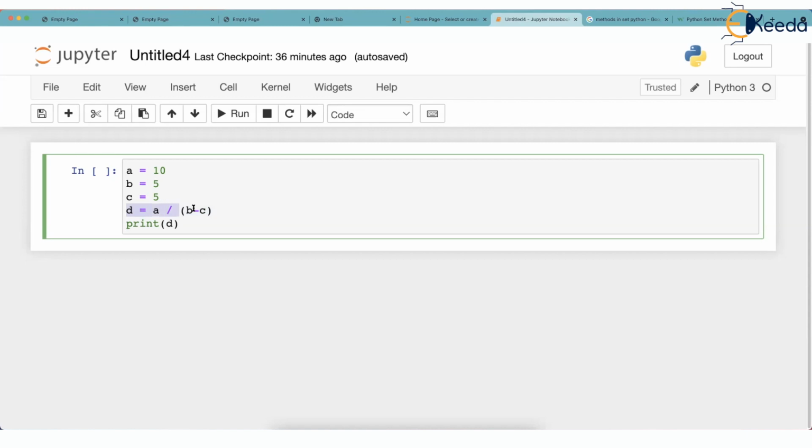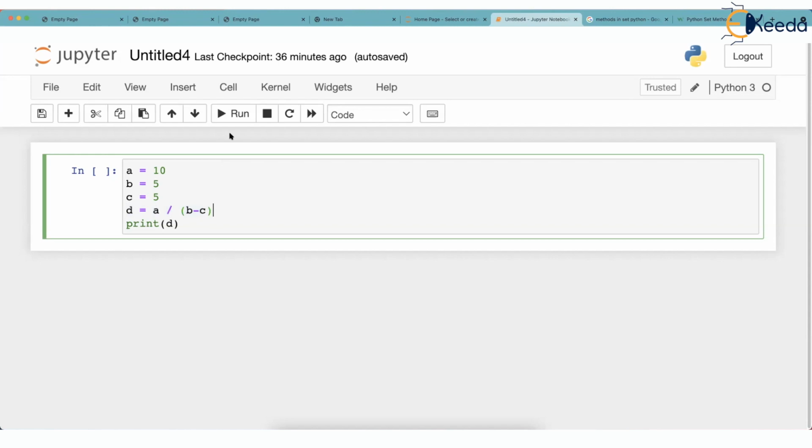If this line cannot be executed, then all other lines, maybe after this we have written 500 lines, won't execute. The program will halt here. Many times this is known as abnormal termination. This is not normal. Normal termination is when the entire program ends properly, but abnormal termination occurs because some unfavorable conditions occurred.